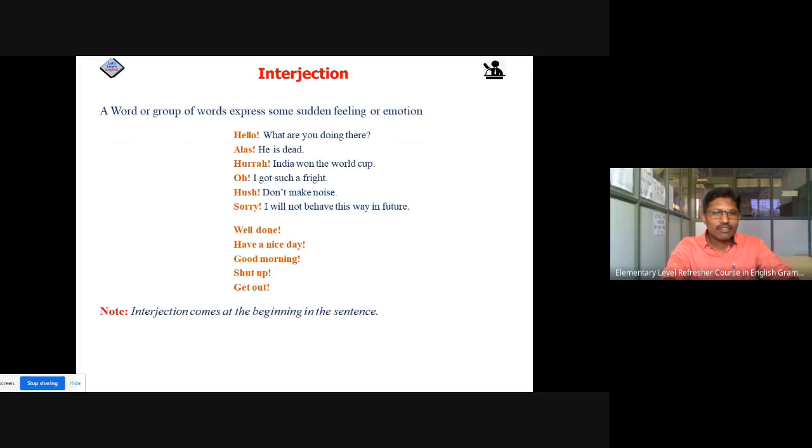Get out! So these are the examples of interjections. Okay. Keep in your mind that whenever we use an interjection, do use an exclamation mark after it, because it should be used with an exclamation mark. And mostly an interjection comes at the beginning of the sentence. So keep these two things in your mind, and I hope you have understood interjections.